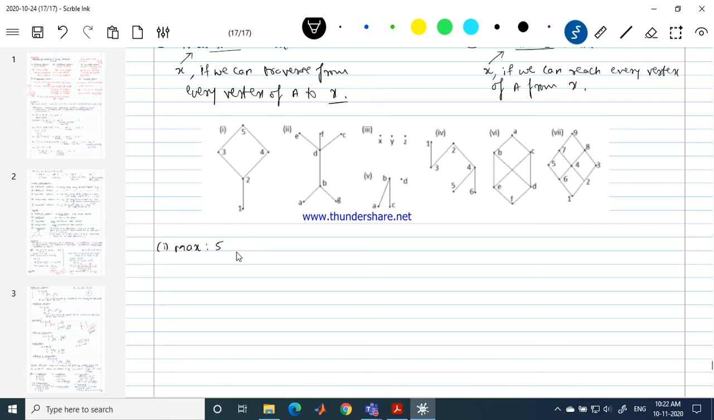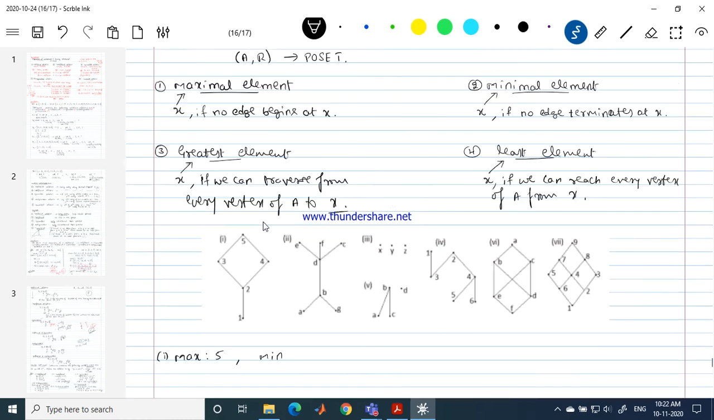Okay, can you tell me what is the minimal element in this example? Which is the minimal element? No edge terminates at the vertex. As your friend said, it is only 1. See, at 1 no edge terminates. At 2 we have an edge from here. At 4 we have an edge from here. At 3 we have an edge from here. At 5 we have an edge. So at all the remaining vertices we have edges terminating, but only at 1 no edge is terminating, so 1 is the minimal element.